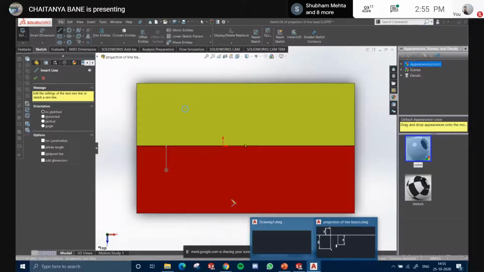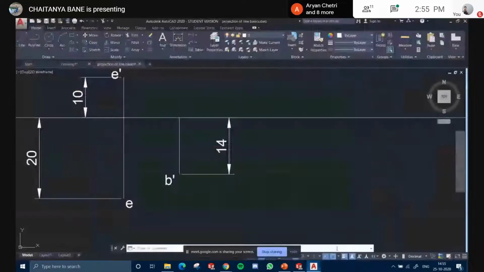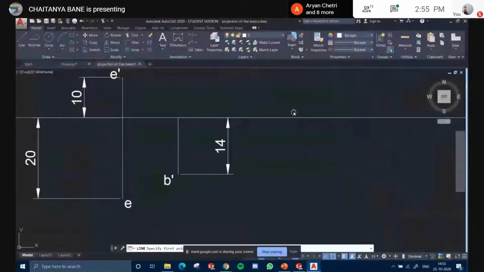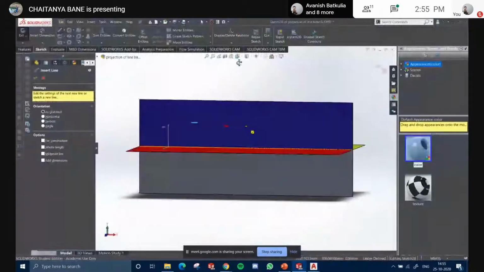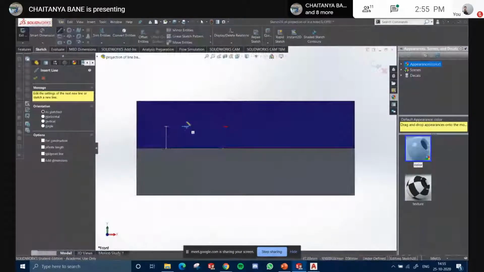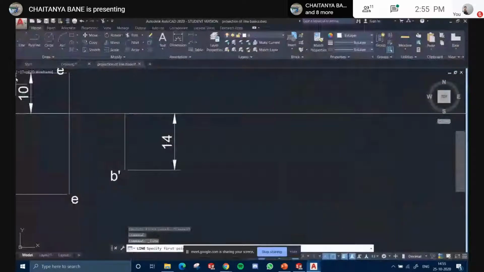Okay. So how will I project this? Let's say it is 10 mm above the HP, correct? It was 20 above the HP, so I will plot 20 above the HP. Got that point?